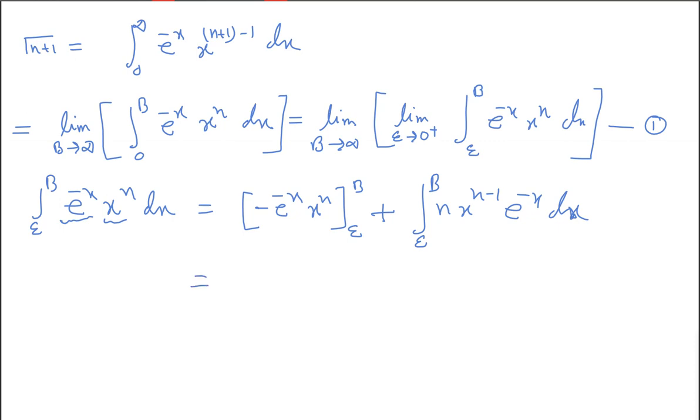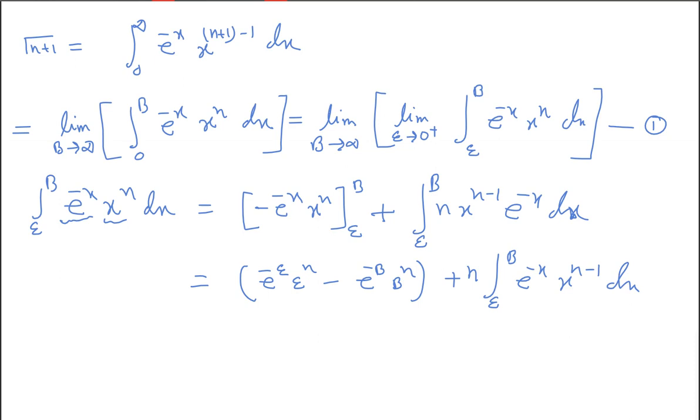So I can write this is equal to e to the power minus epsilon, epsilon to the power n, minus e to the power minus b, b to the power n, plus n times the integral from epsilon to b of e to the power minus x, x to the power n minus 1 dx.